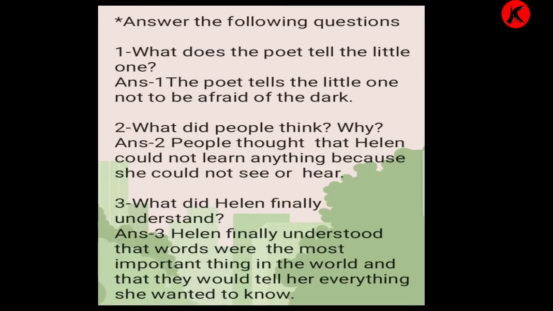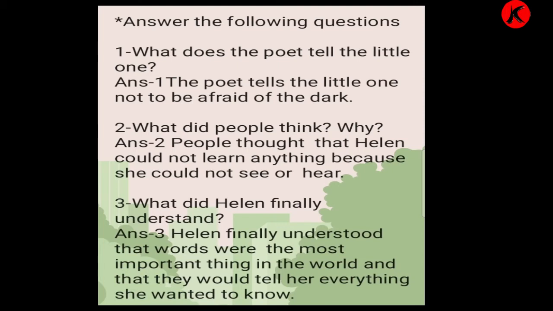Answer the following questions. What does the poet tell the little one? The poet tells the little one not to be afraid of the dark. Yes, here the poet is saying don't be scared of the dark when it is dark. Question 2. What did people think? Why? Answer 2. People thought that Helen could not learn anything because she could not see or hear. Question 3. What did Helen finally understand? Answer 3. Helen finally understood that words were the most important thing in the world and that they would tell her everything she wanted to know.